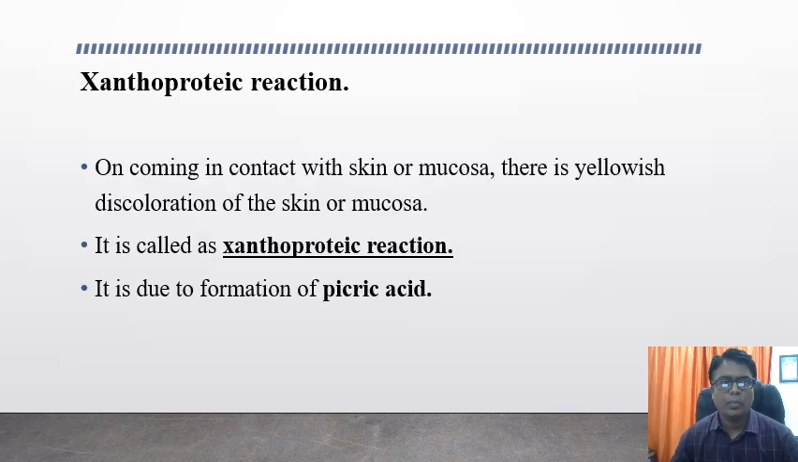Now what is this xanthoproteic reaction? On coming in contact with the skin or mucosa, there is yellowish discoloration of the skin or mucosa, and it is called xanthoproteic reaction. It is due to the formation of picric acid. You have to remember this one: the xanthoproteic reaction is nothing but the yellowish discoloration of the skin or mucosa due to formation of picric acid, and it is seen in case of nitric acid poisoning.